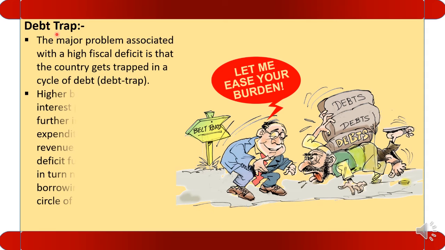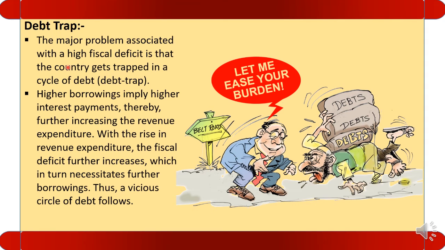The major problem associated with high fiscal deficit is that the country gets trapped in a circle of debt, in a debt trap. The question is how? Higher borrowing implies higher interest rate. When we borrow more money, what will happen? More and more interest we have to pay. Thereby, the revenue expenditure increases, yes or no? Yes.